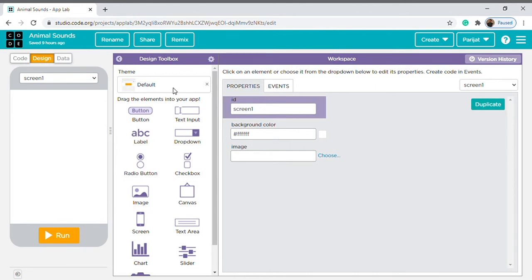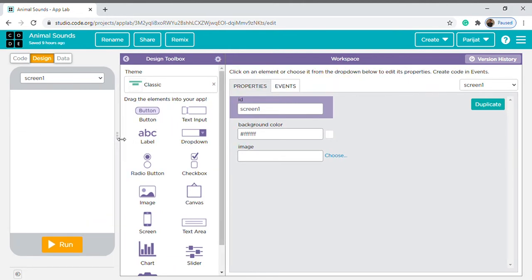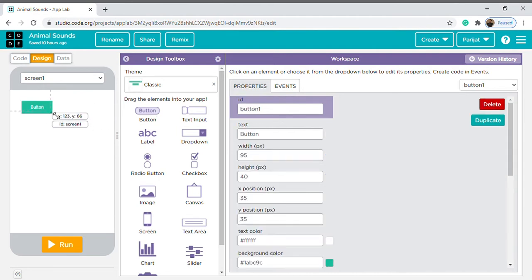Do you have any idea about design? Design is to give some buttons or give labels, radio, or means the switcher button or else. So first we have to drag a button, increase the size of the button, and give ID as elephant sound, and here give ELEPHANT.